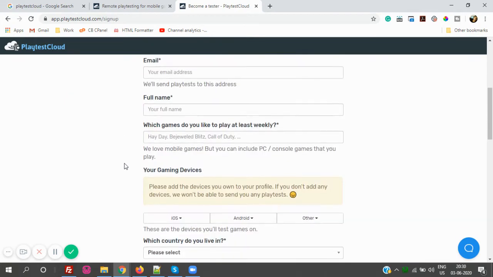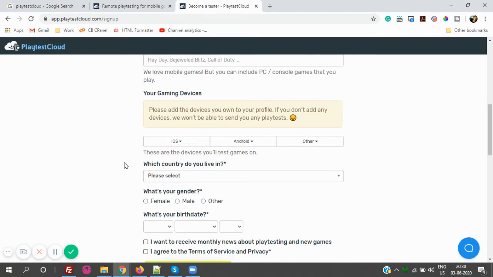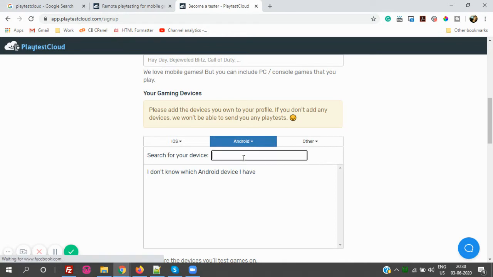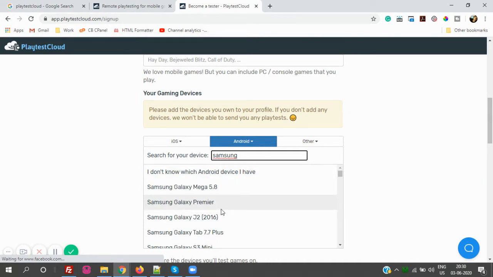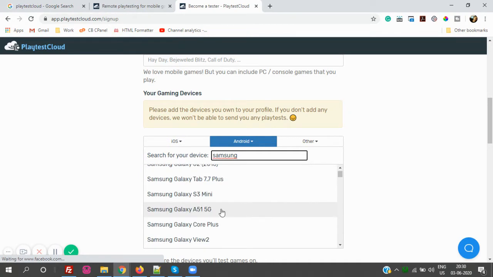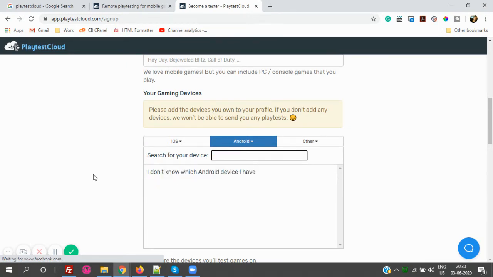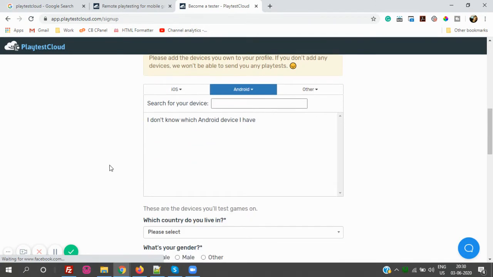Okay, and you have to enter which device you are using. Like for example, you are using iOS or Android or others. Okay, for example, if you are using Android, there are so many options there. Like if I type Samsung just for example. Okay, so you just have to select which Samsung mobile you're using. Okay, which Samsung Android mobile you're using. This is just for example. There are so many options available in Android. You can just go and check it out. Okay, you have to select which device you're using.